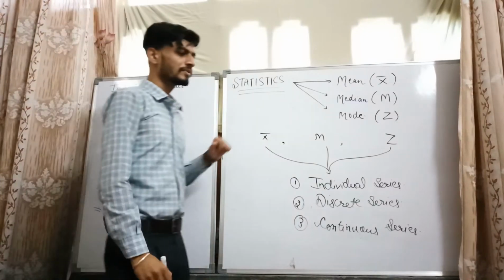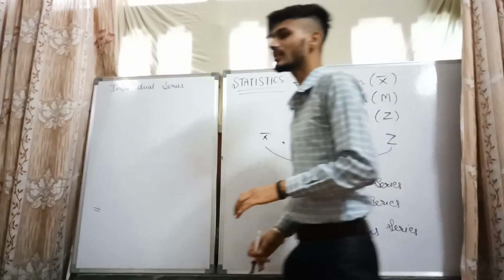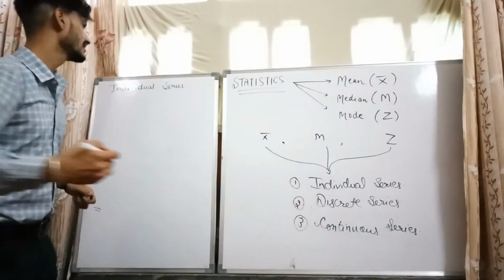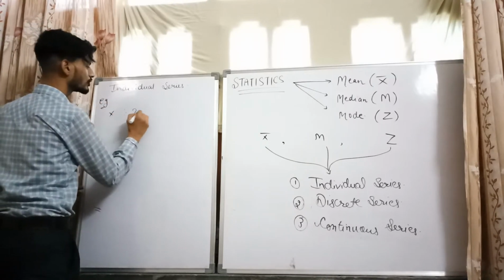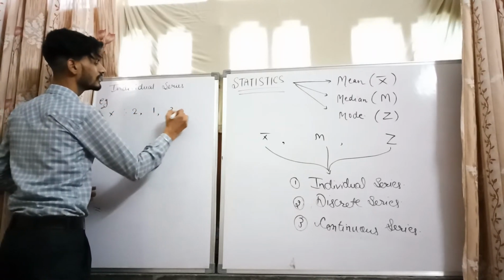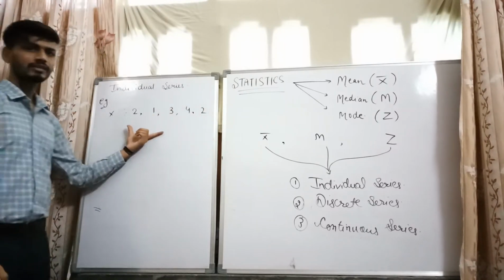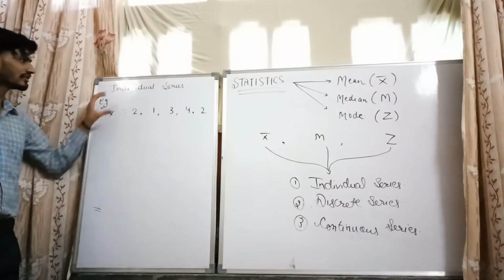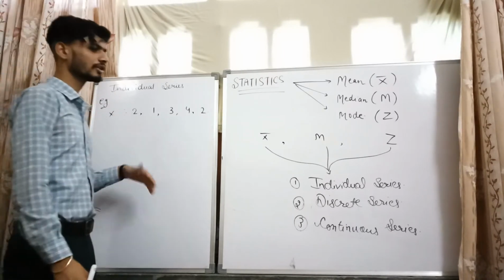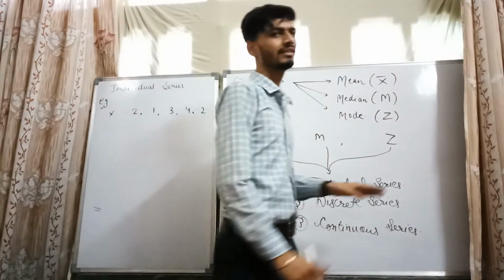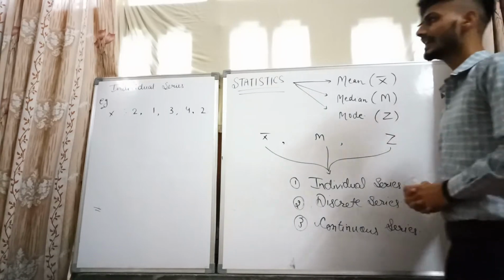In this series, only X items, only single items, a single series of items would be provided. If I take an example, I can take X series 2, 1, 3, 4, 2. This is the pattern or example used in case of individual series. Here there is no other series related to frequency series or any class intervals.